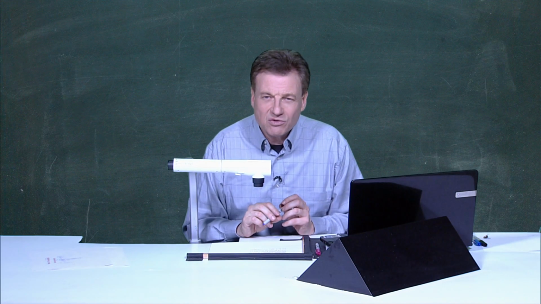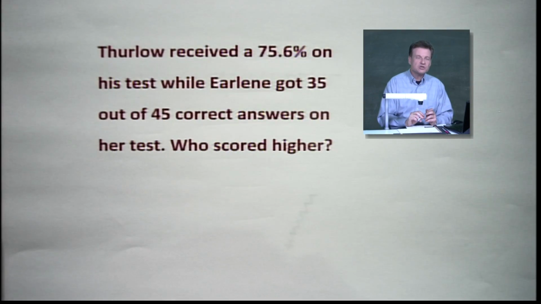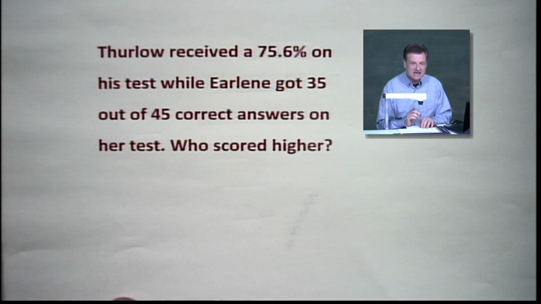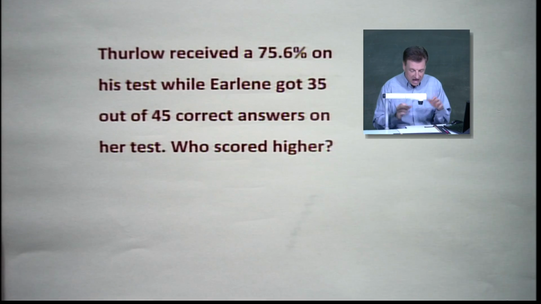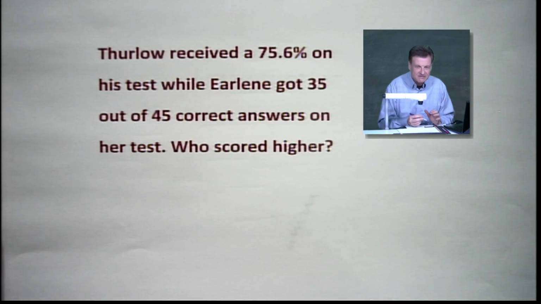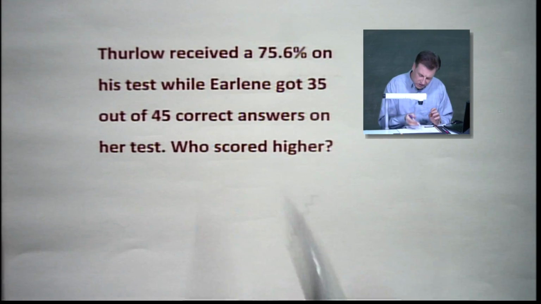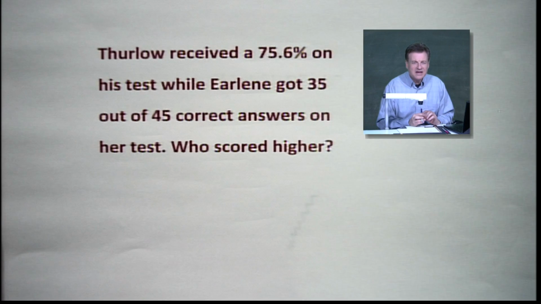So, let's see what we've got going here. Let's look at a few special problems. We have Thurlow and Erlene coming together here. They've had some testing going on. Thurlow has gotten a result back on a test that he made 75.6%. I believe he probably would have gotten rounded up to a 76, but we'll go with what they gave us, all right? And it says Erlene got 35 out of 45 correct answers on her